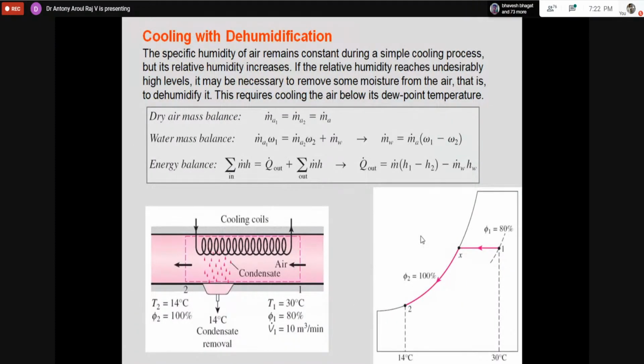So next we are going to the most important thing. We are here to study cooling and dehumidification, the summer air conditioning process. Let us link this with what we studied in the past 2 days: we have different seasons, different day lengths, and different climatic conditions in the world. Some places may be very hot. When there is a hot and humid condition, we go for cooling and dehumidification.